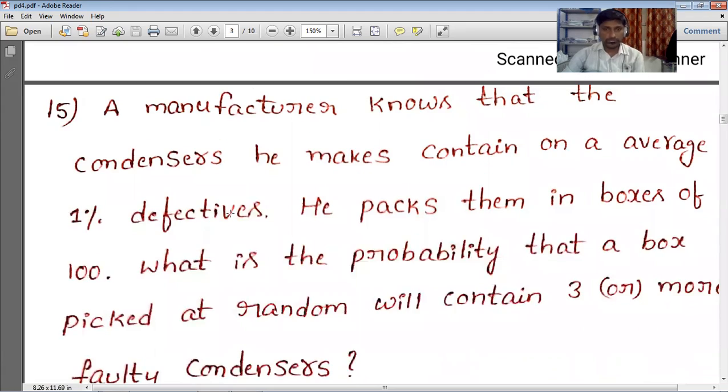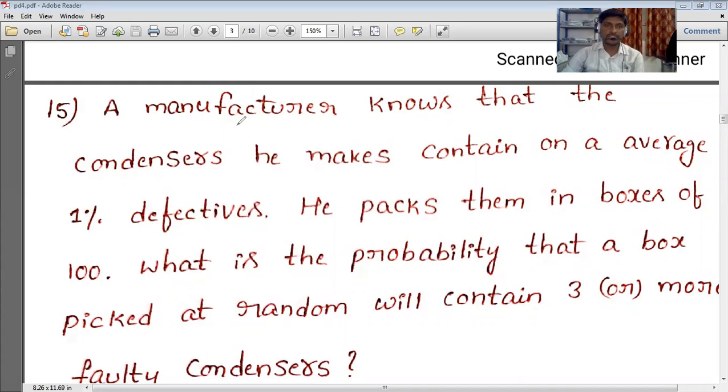Next, the same type of problem. A manufacturer knows that the condensers he makes contain on an average 1% defectives. He packs them in boxes of 100. What is the probability that a box picked at random will contain 3 or more faulty condensers?